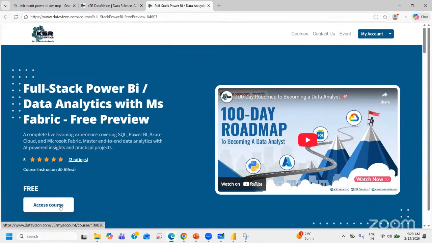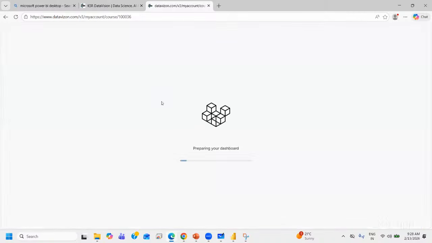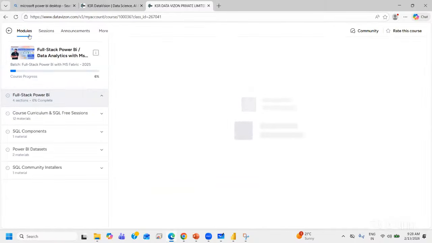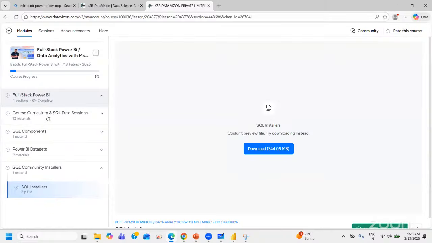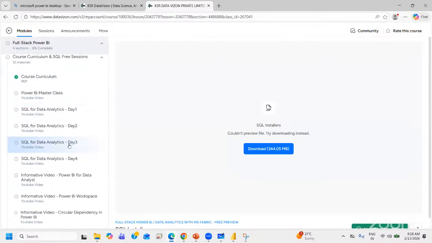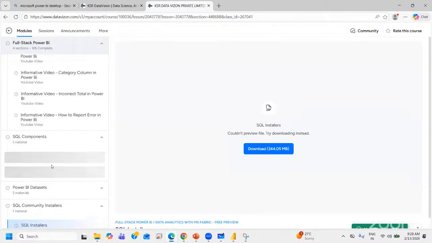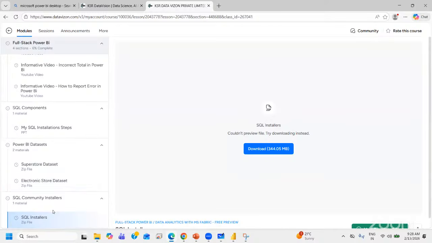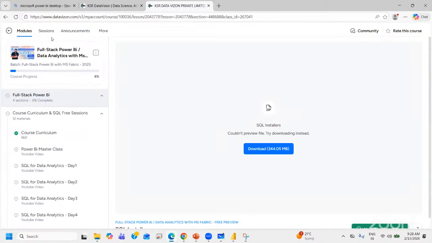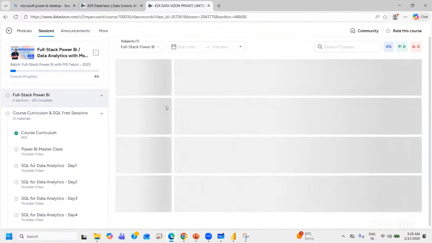For the first 5 sessions, if you want to access the previous recordings, it would open that window. By default, you would be in the modules tab. Modules is where you can check the recordings of previous batches, or YouTube recordings of the previous batches. There would be some components which I have practiced with respect to SQL. But the UI is not that intuitive, and sometimes you get confused because you're using it for the first time. You just have to go to the sessions option.